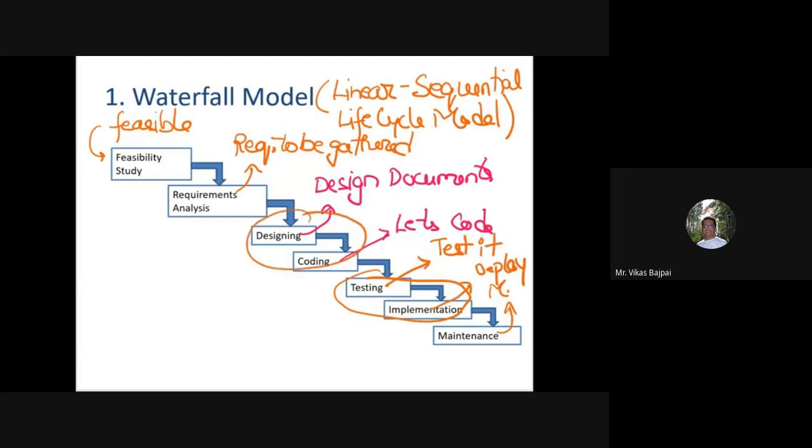So don't get confused. Just make sure that all these are strict phases, and one can move from one phase to another only once a particular phase gets over. That is a major drawback of this particular model.